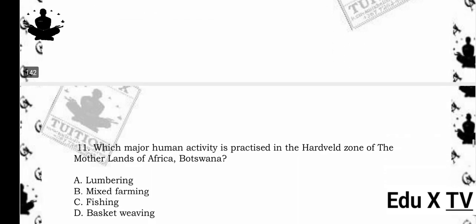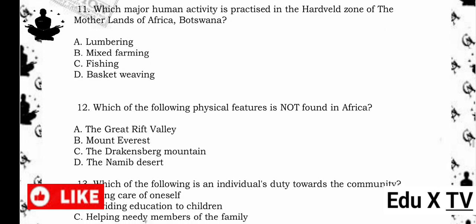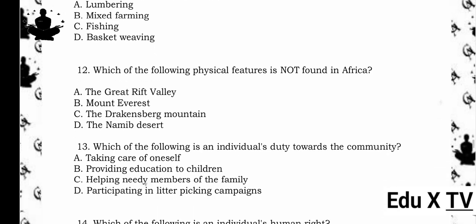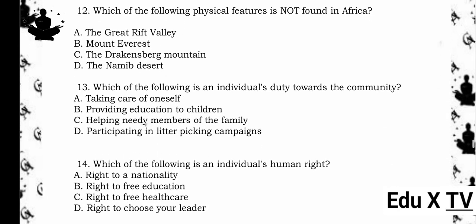11. Which major human activity is practiced in the hardbelt zone of the motherland of Africa, Botswana? A. Lumbering. B. Mixed farming. C. Fishing. D. Basket weaving. The answer is B. Mixed farming. Reason being, the hardbelt zone in Botswana has moderate rainfall and fertile soils, which support both crop cultivation and livestock rearing. This combination of farming activities is known as mixed farming, making it the major human activity in that zone.